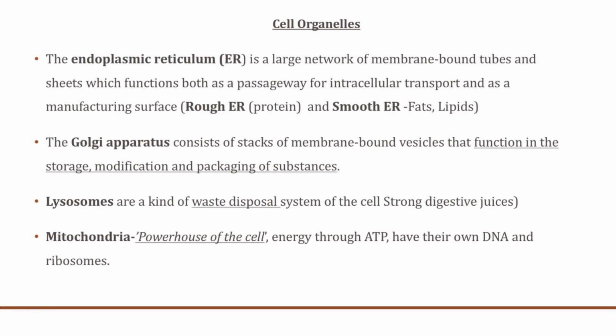Now, looking at the cell organelles, the first one is the endoplasmic reticulum. It is a large network of membrane-bound tubes and sheets which functions both as a passageway for intracellular transport as well as a manufacturing surface. There are two types of endoplasmic reticulum. One is the rough ER and another one is the smooth ER. The rough ER looks like a rough surface under the microscope, and it is a site of protein manufacturing. And the smooth ER is a site of manufacturing of fats and lipids.